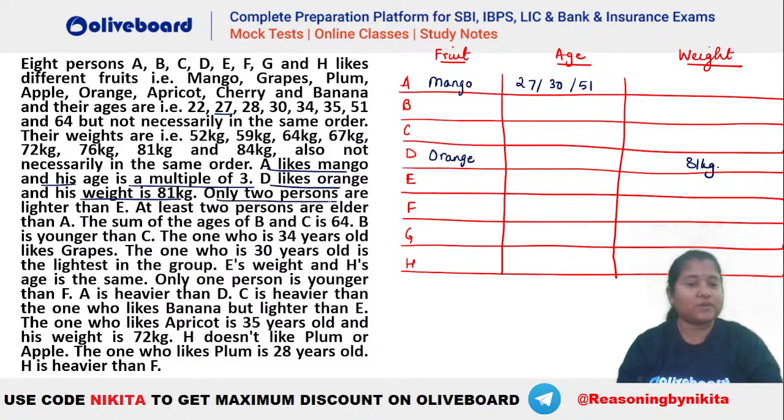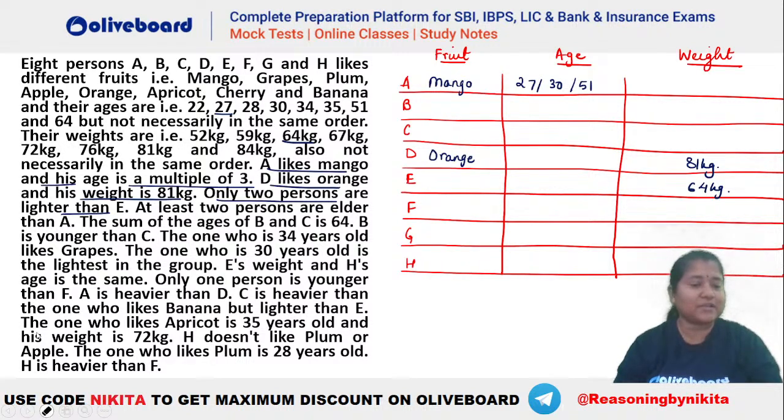After that, only 2 persons are lighter than E. So there are only 2 other persons who are lighter than E. You can see that what should be the possible weight for E here? There are only 2 other persons who are lighter than E. Are we done? Absolutely great. So if we have only 2 other persons lighter than E, that means E should be the third lightest person, that is 64 kg. And there is only 52 and 59 which is less than 64. That means E should be how much? He should be 64 kgs in here. We are talking about the weight here. Okay, so you can see this is the case that we are getting.